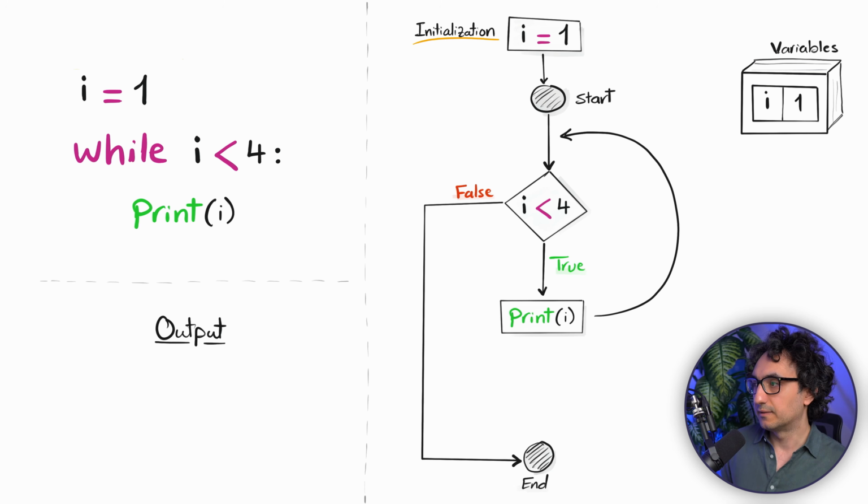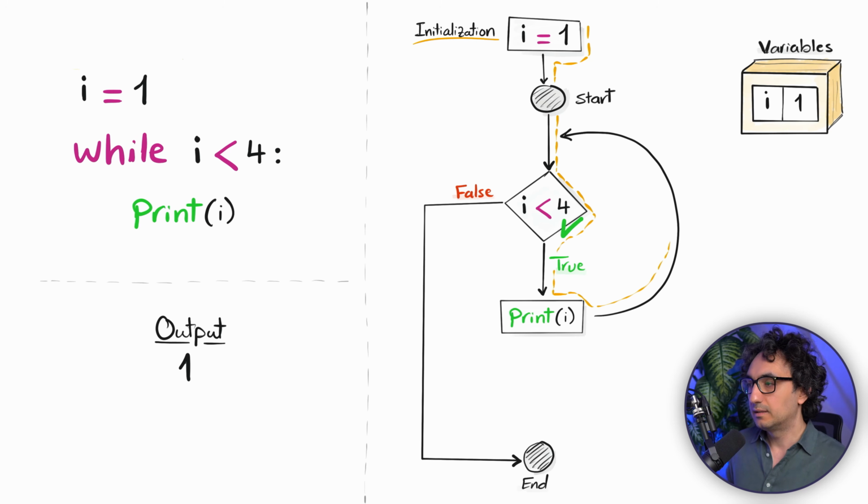So it's gonna create a variable and assign for it the value 1 and then enters the loop. Now it's gonna go and check, okay, is I smaller than 4? Well, it is true. That's why it's gonna go and print the I in the output and then go back to the top of the loop.